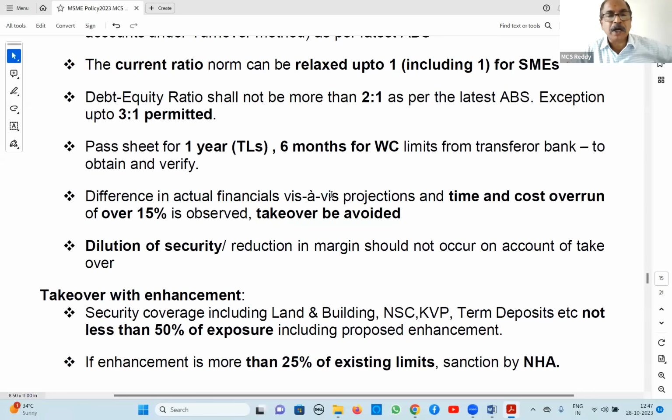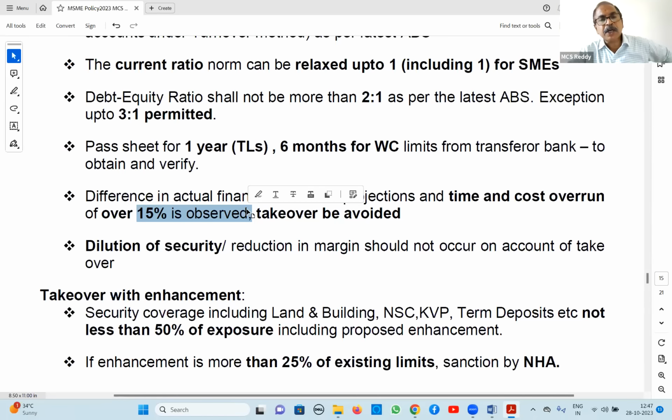And time overrun and cost overrun over 15%, it is takeover to be avoided. What is time overrun? Within 3 years, the unit everything construction should be completed and commencement of commercial operations should commence. So within 3 years, everything is to be completed, but still some pending is there. It is taking 4 years. 4 years means there is time overrun of 25%. It is not eligible because exceeded 50%.